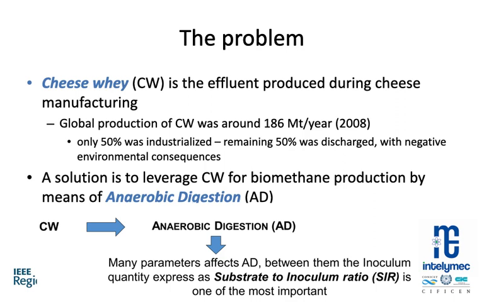So a solution could be to leverage this cheese whey for the production of biomethane by means of the process called anaerobic digestion. However, many parameters affect this process of anaerobic digestion, for instance, the substrate to inoculum ratio, among others. So it is very interesting to have some kind of model of this process to predict the behavior and then to be able to optimize the process.